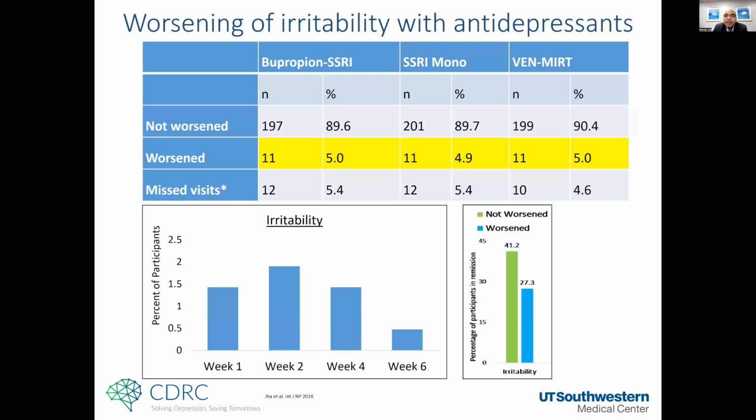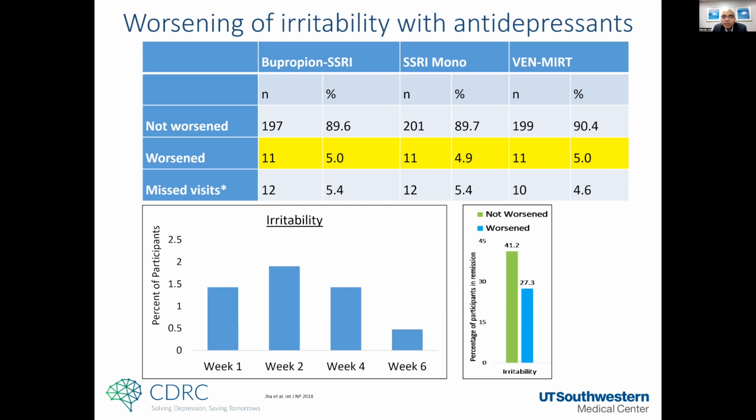If people had any worsening of irritability during the first 6 weeks of treatment, it was associated with lower likelihood of remission at week 12. So just the very act that they had some worsening of irritability was associated with lower likelihood of being in remission later on.